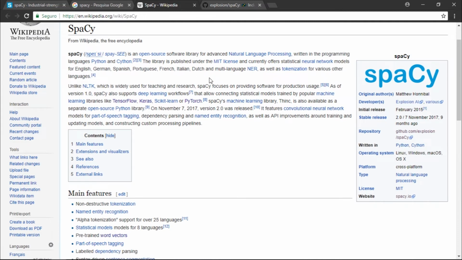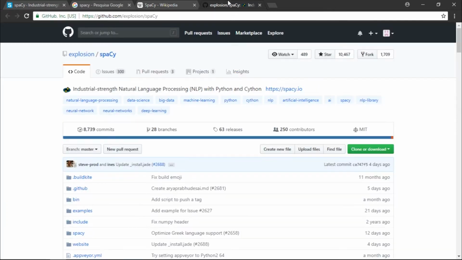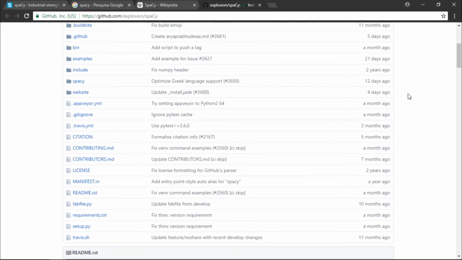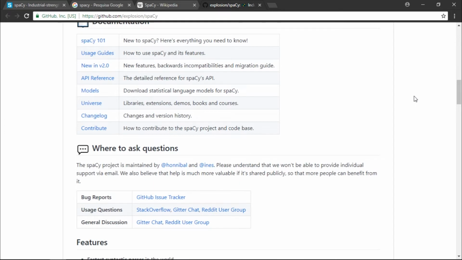So we're gonna talk about why this is such an important library, and it's actually one of the most successful natural language processing libraries out there. If you check out the GitHub repositories, you can see that it has about 10,000 stars, which is a very high number. So I'm gonna talk about the basics of this library in the starting videos. It uses deep learning for natural language processing. That's why it's so good.